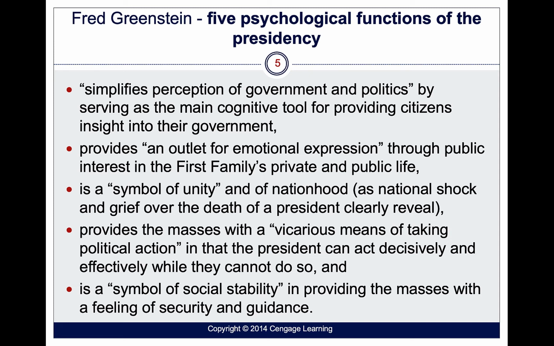I think the Obama daughters were in the same situation. They were minors. They still faced scrutiny. George W. Bush's daughters, I think at times they were off limits. But like I said, if you put yourself out there, then you're open to criticism and you're fair game, right? The president also has to show a symbol of unity and nationhood.